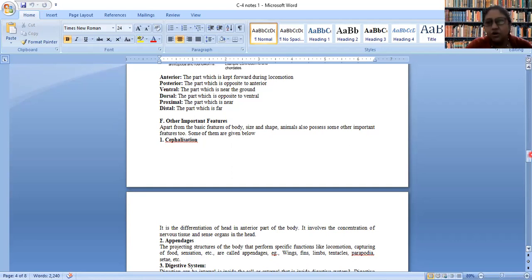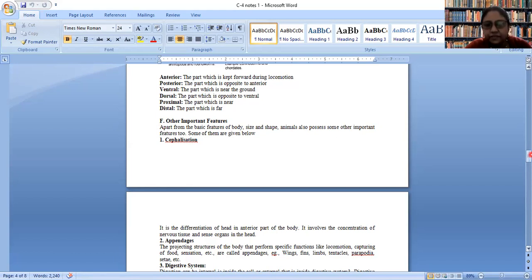The quick response that we can expect from a human being, the moment I see something and respond accordingly, is attributed to our nervous system. But in all animals, it is not that well developed. In some animals, they have only nerve fibers. They have simple sense organs to correlate with the environment.